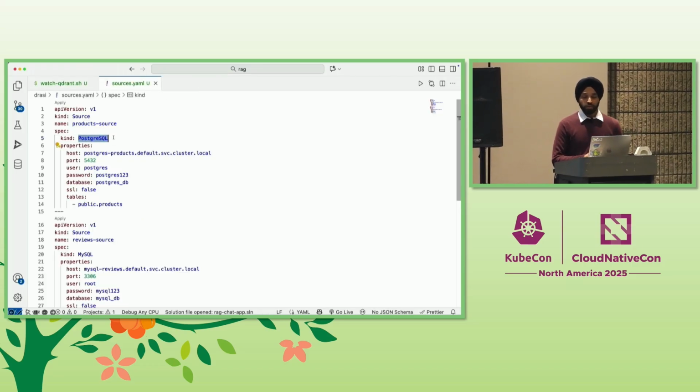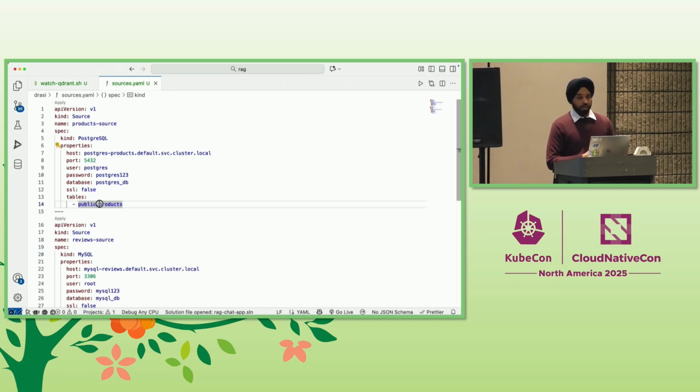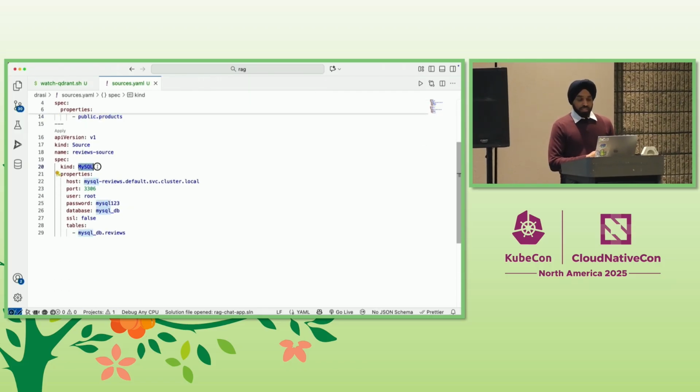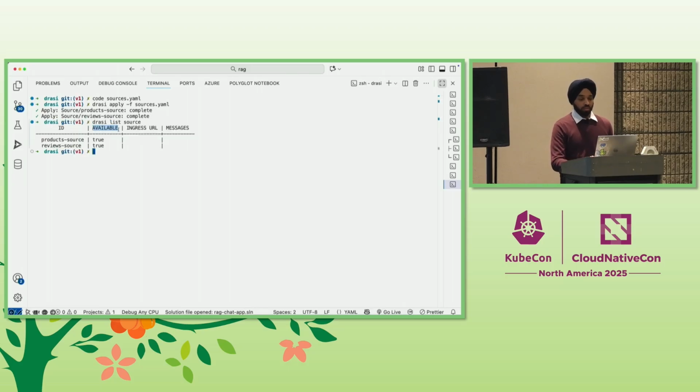And here's a simple YAML file for our Postgres database. It has some basic connection details, the table name, just like I showed earlier. Similarly, we have the second YAML file telling Drasi about the MySQL source and the reviews table inside that. Now we can use the Drasi CLI similar to kubectl, just use the Drasi apply command to apply the sources to Drasi. And with that, these sources are now available for us to use.